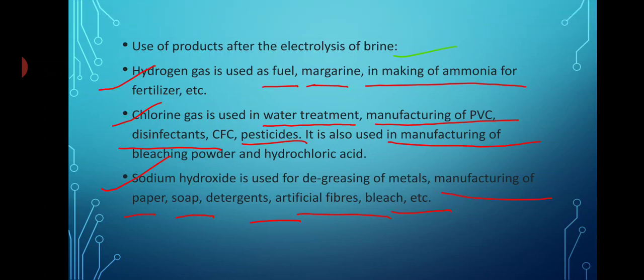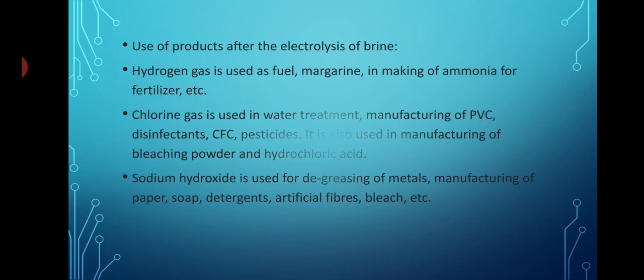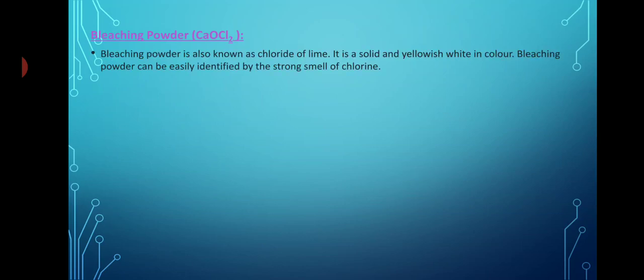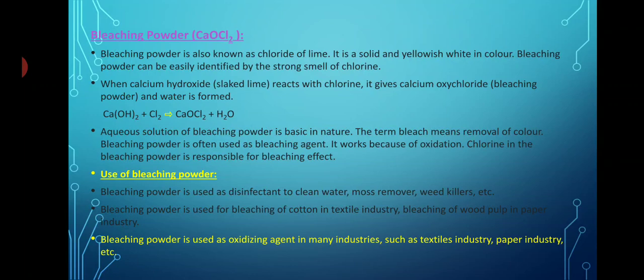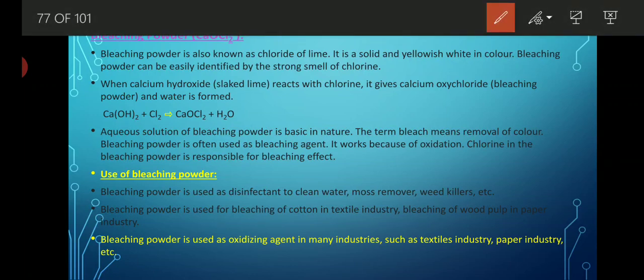Now let's see how we prepare bleaching powder. The chlorine gas which we obtain as a byproduct during the electrolytic decomposition of brine, that chlorine gas we will use in the preparation of bleaching powder. Bleaching powder is also known as chloride of lime. This is another name of bleaching powder, chloride of lime.